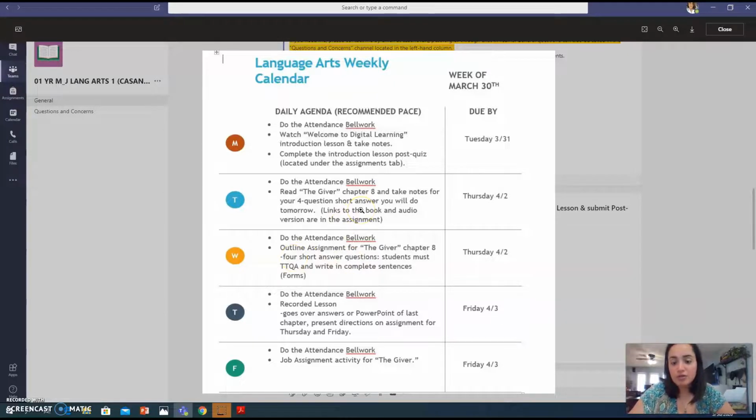So don't feel stressed out that you have to do both tomorrow. You only have to read tomorrow and take notes, and then on Wednesday go ahead and fill out that form. I did give you until Thursday to turn that in, but again, reminder, if you get it done on Wednesday, just go ahead and submit it.